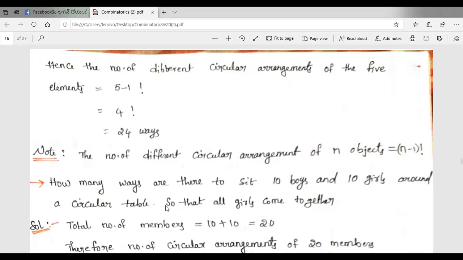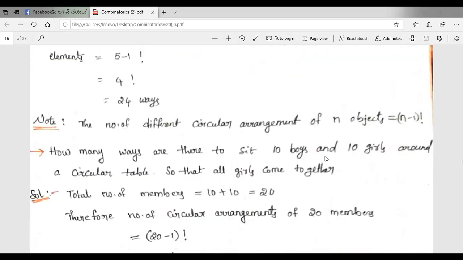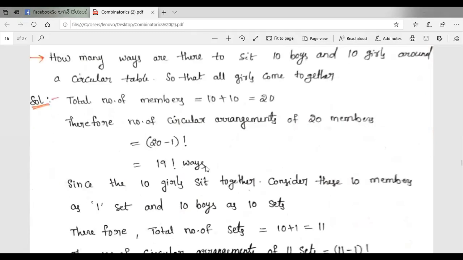So the total number of members is 10 boys and 10 girls, so 10 plus 10 is equal to 20. Total members are 20. Therefore, the number of circular arrangements of 20 members: what is the formula for circular arrangement? If we have n objects, the formula for circular arrangement is n minus 1 factorial. So here we have 20 members, so the circular arrangement is 20 minus 1 factorial, that is equal to 19 factorial ways.